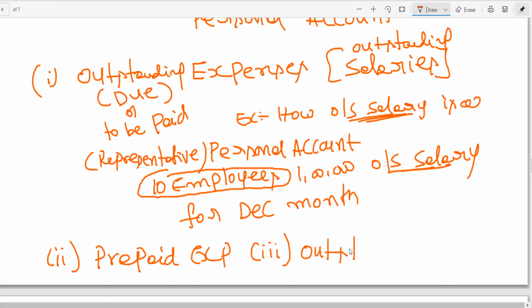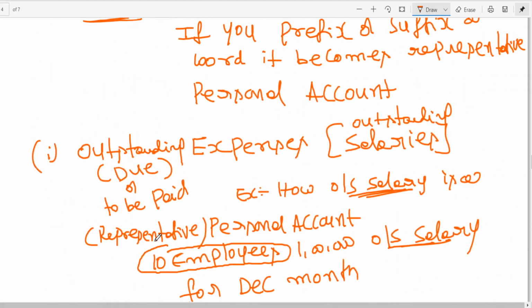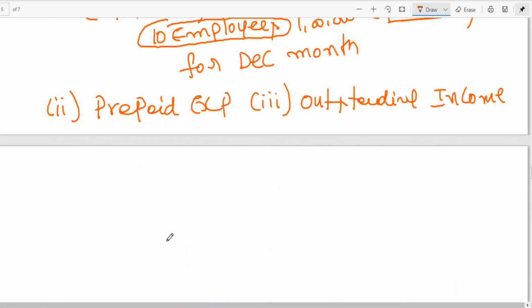Outstanding income is income yet to be received. Income is nominal, but when you prefix outstanding, it becomes representative. Prepaid means next month's expense you have paid. You say prepaid mobile phone connection, one month before you are charging top up. These details we will learn at the appropriate stage. Too early to discuss these things.